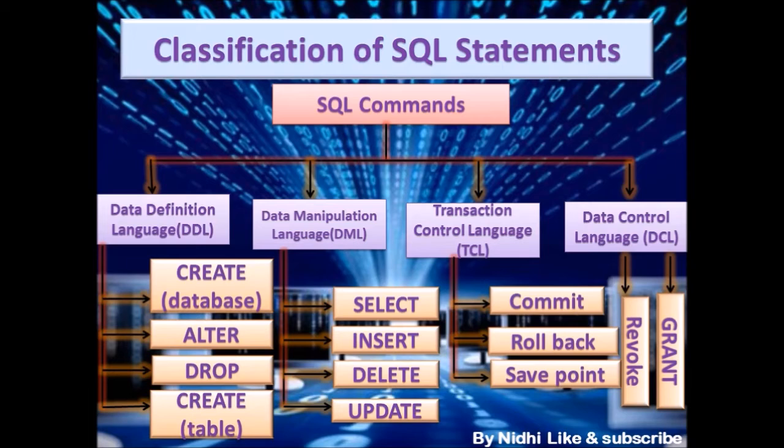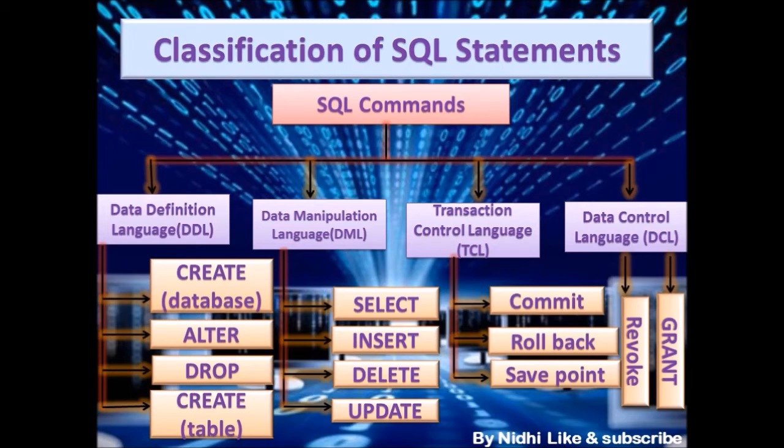Okay. In class 11th, we will cover only these 2 classifications, that is DDL and DML. But when somebody asks you this question, how many categories are SQL commands classified into, then you have to tell 4 classes with their names. Okay. In 11th class, we have to talk about only 2 types of categorization, that is DDL and DML. In detail, we will study DDL and DML in higher classes like 12th, and at college level you will study about TCL and DCL also. Okay.